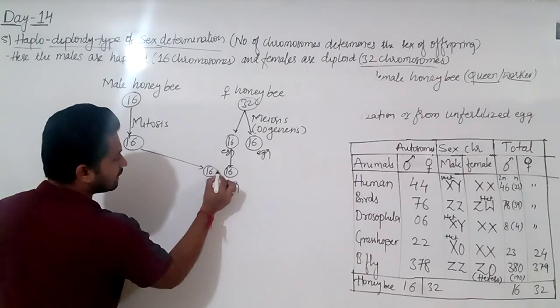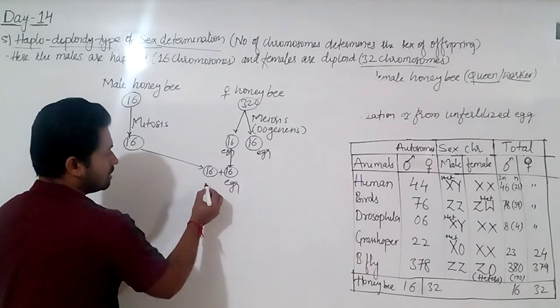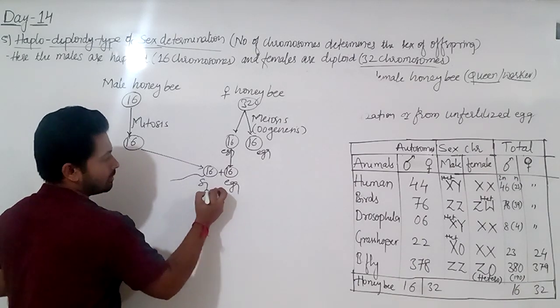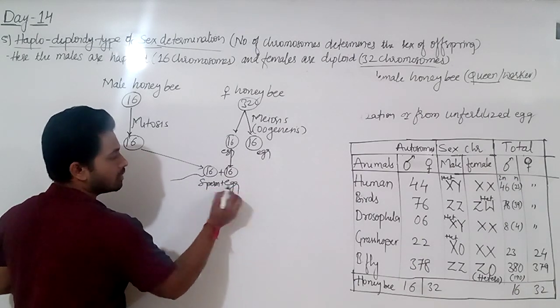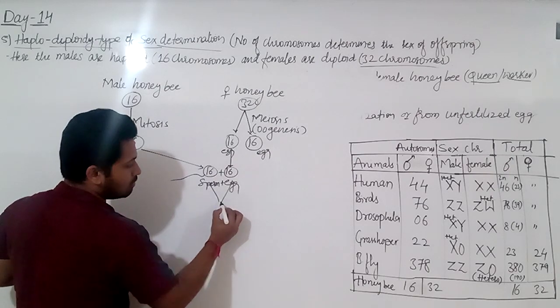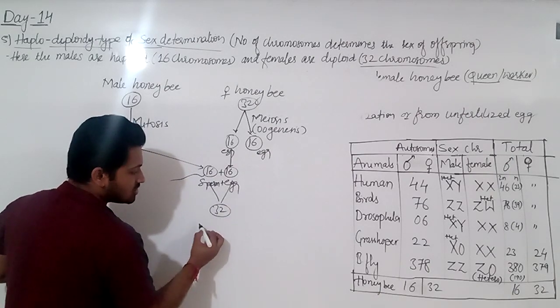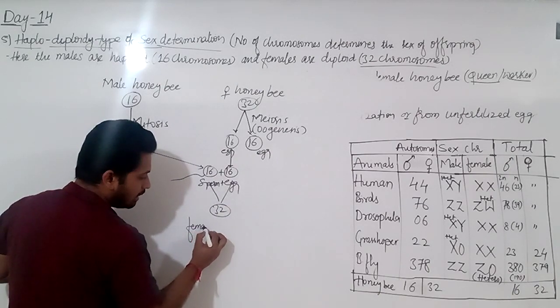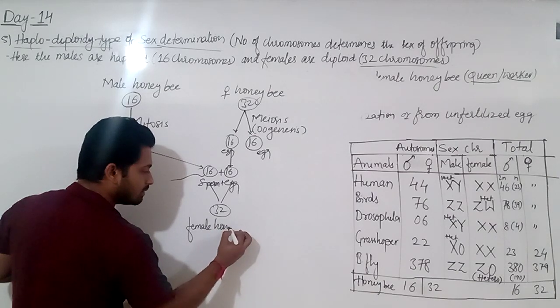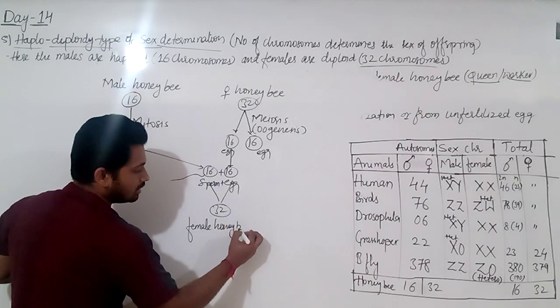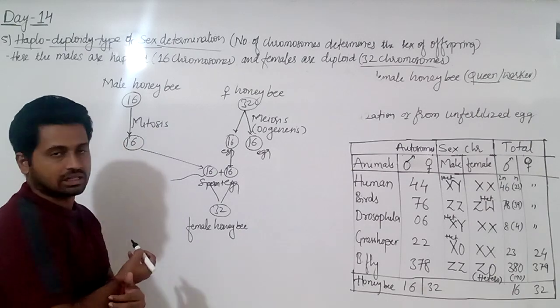When this sperm comes here, what happens? 16 plus 16. Suppose this is the sperm, sperm plus egg. Now it will form what? 32, and this develops into female honeybee, nothing but queen or worker, like that.